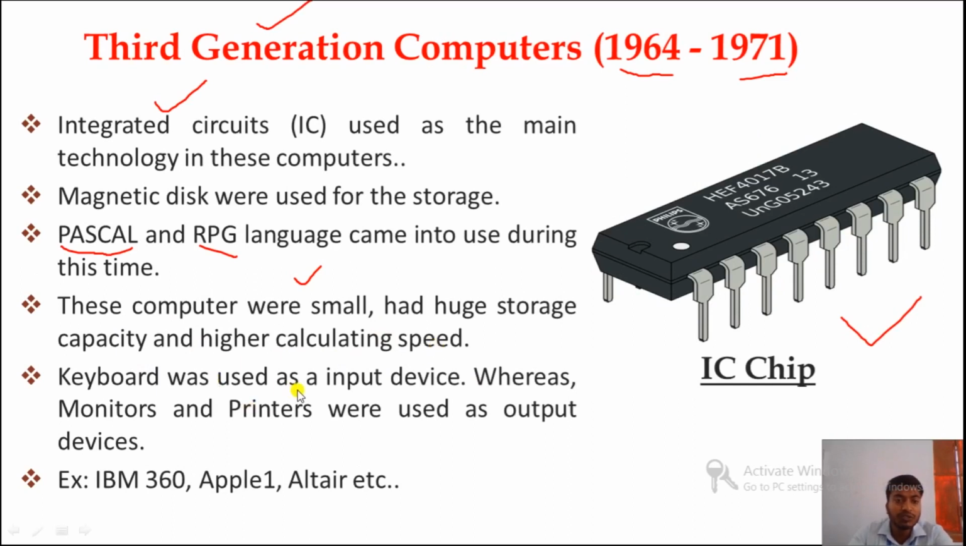A keyboard was used as the input device. Nowadays we are still using the keyboard. Monitors and printers were used as output devices, and even now we are using the same as output devices. IBM 360, Apple I, Altair, etc. are examples of third generation computers. So this is all about third generation.